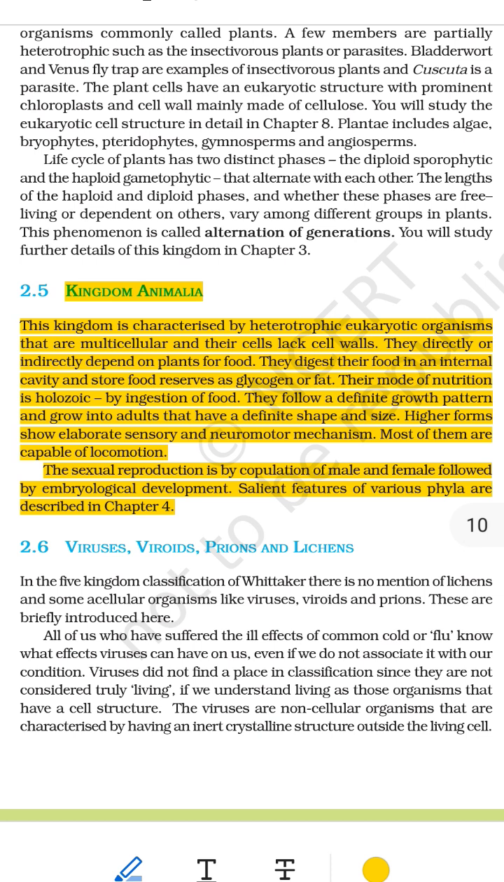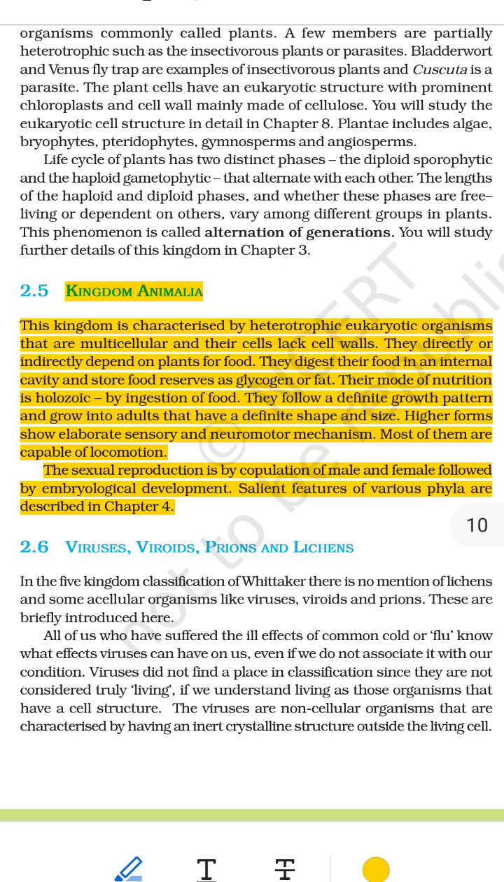4. Their mode of nutrition is holozoic by ingestion of food. Simple words, mode of nutrition, the way animals eat. Holozoic means animals eat solid food and break it down inside their body. Ingestion, taking food into the body by mouth. Example, when you eat rice or a sandwich, you chew it, ingest, swallow it, and digest it inside.